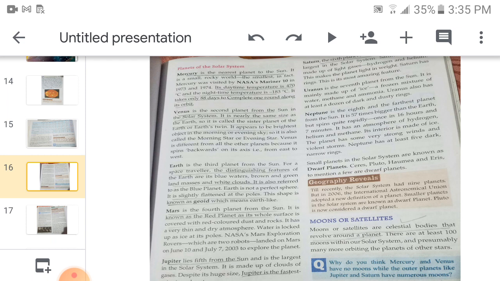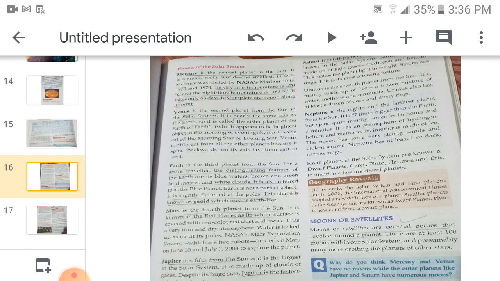Nowadays it does not have, but earlier it might have. So the scientists are trying to find out whether it had life or not. Next is Jupiter. Jupiter lies fifth from the Sun and is the largest in the solar system. It is made up of clouds of gases. Despite its huge size, Jupiter is the fastest spinning planet. You have to learn that much only.